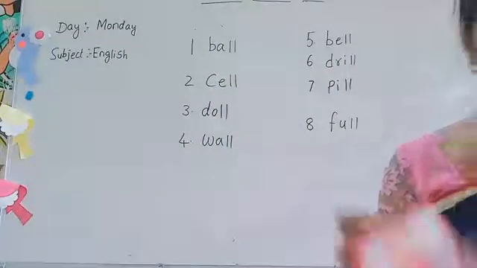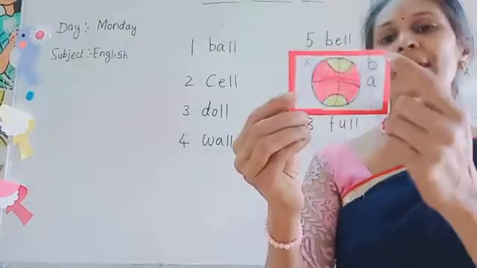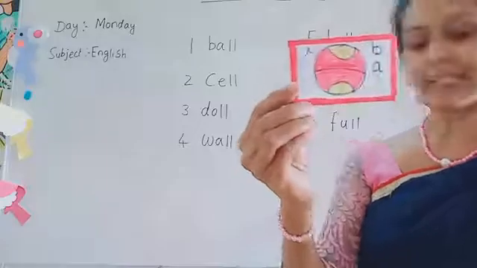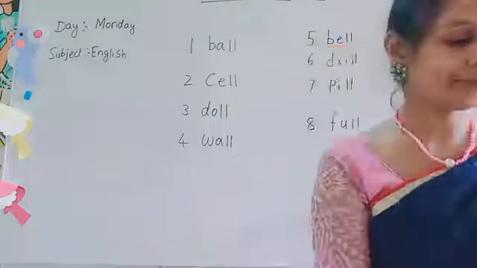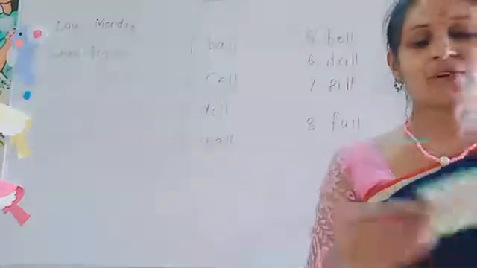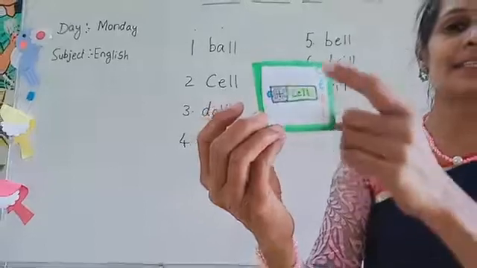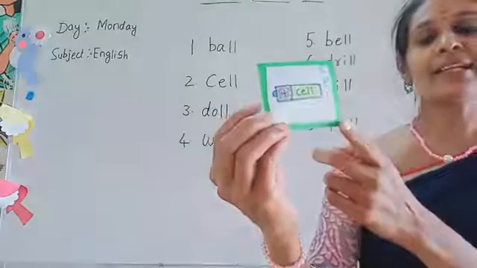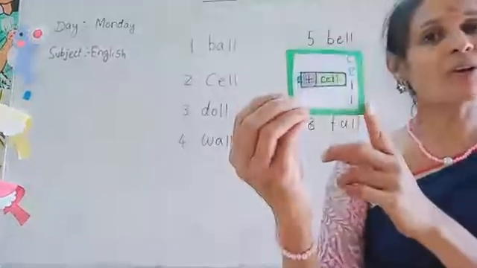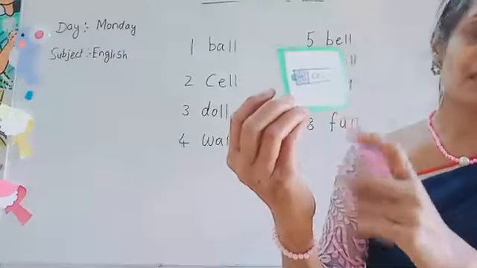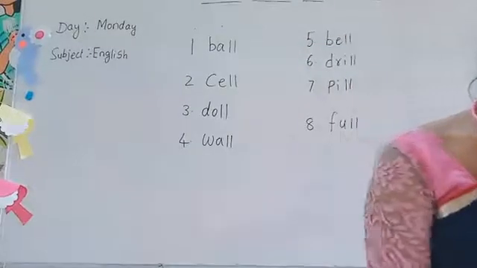Then B-A-L-L. Ball. Then cell. What is this? Cell. C-E-L-L. Cell. We will insert it in the clock, wall clock or watch. Yes. Cell.